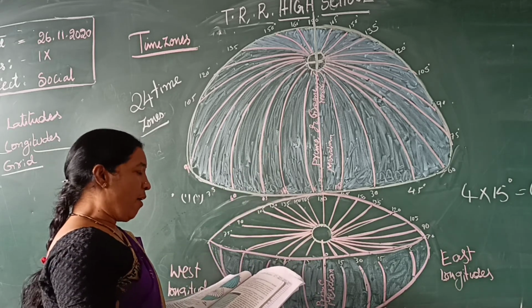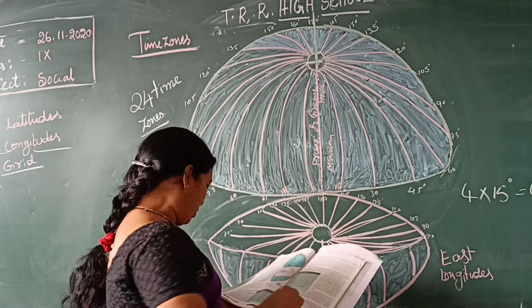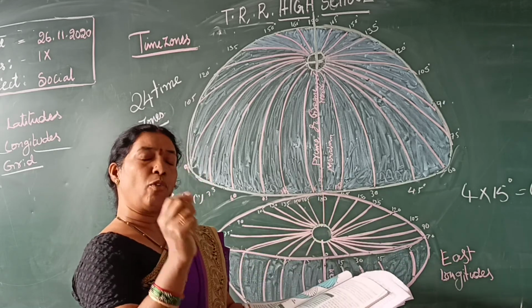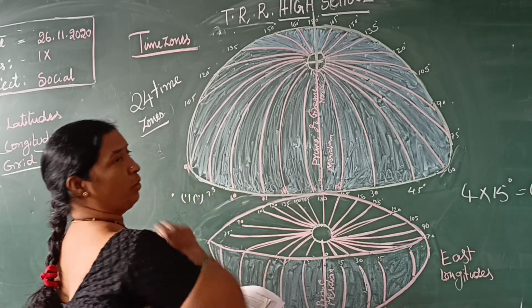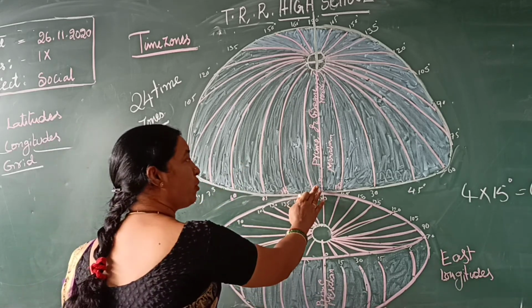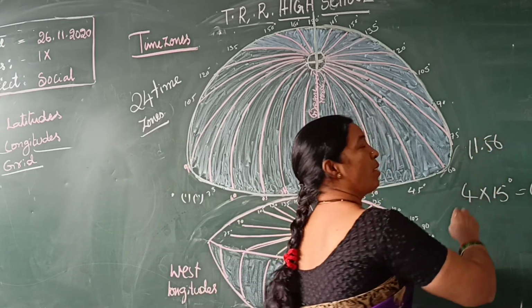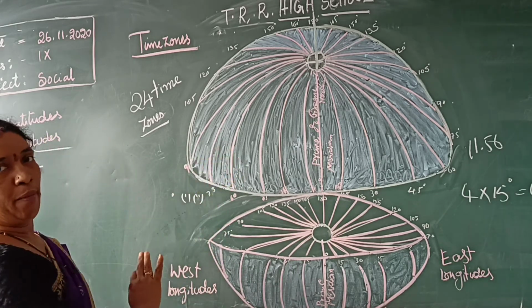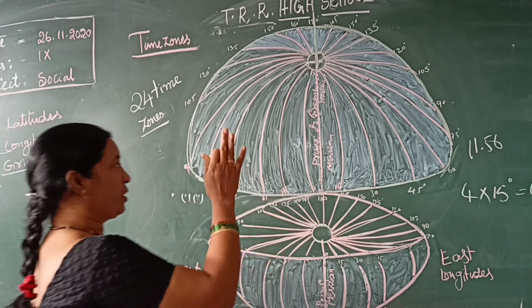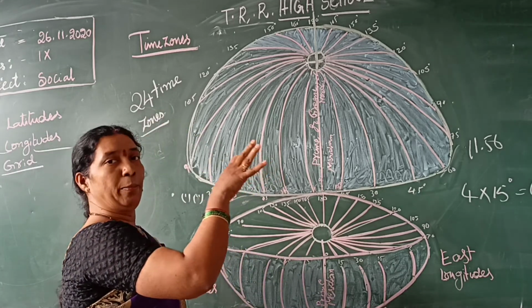So what happens if, suppose in the afternoon, see the example, the sun is directly overhead at 10 degrees east longitude, the local time will be 12 noon. Actually the local time should be 12 noon there, but the time elsewhere will be 11:56 only. Like that it goes on, and a lot of confusion will be there. That's why they made a fixed time, and every country made a fixed meridian.